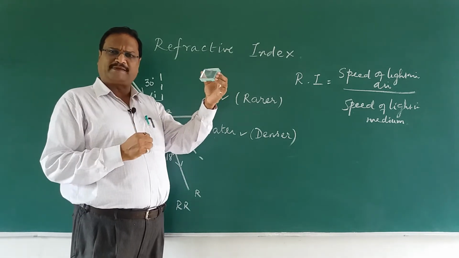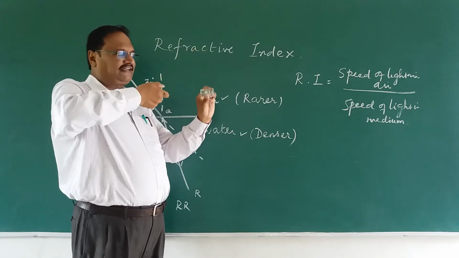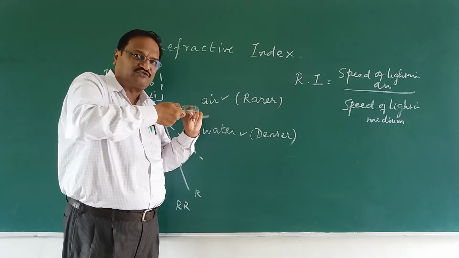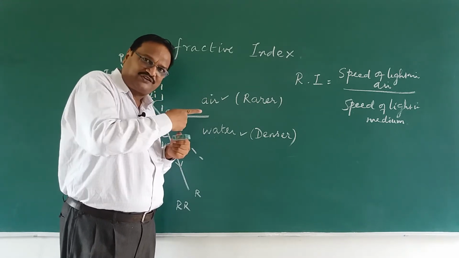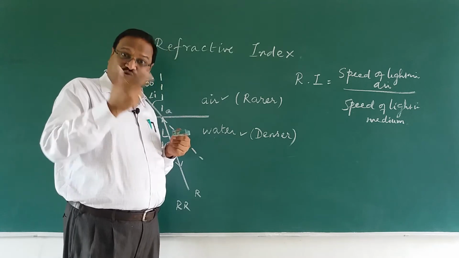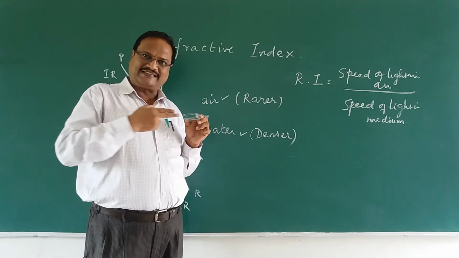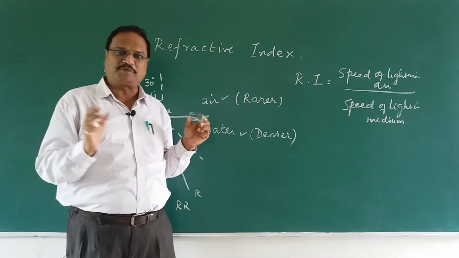I keep this glass slab like this, and I take a laser beam and allow it to pass through, and the laser beam will not go straight, it will bend. This you can see in some pictures of your notebook. You cannot let the laser beam go into your eyes, they will get spoiled. You do not do such experiments.